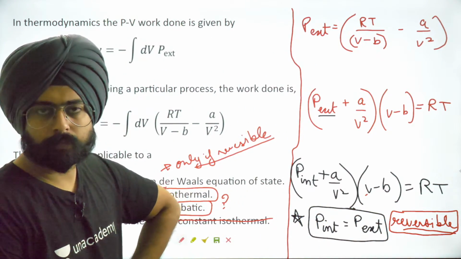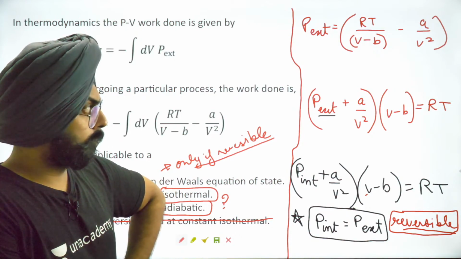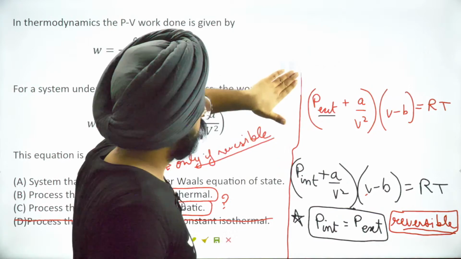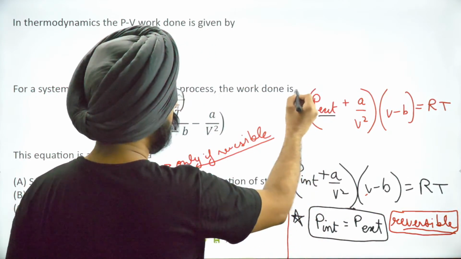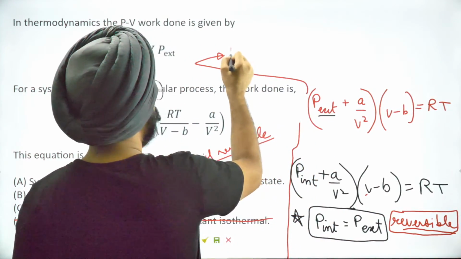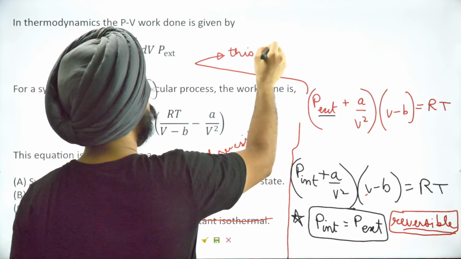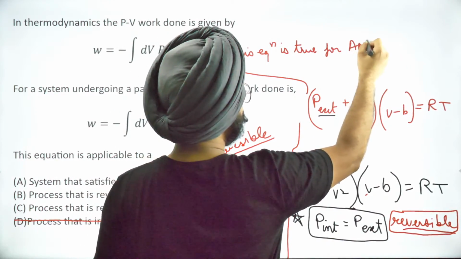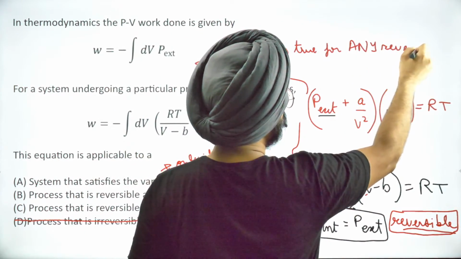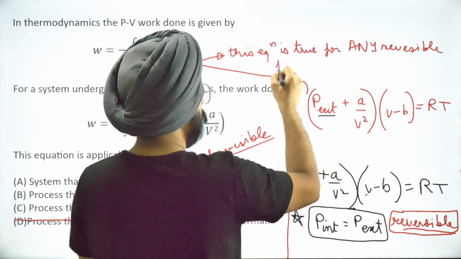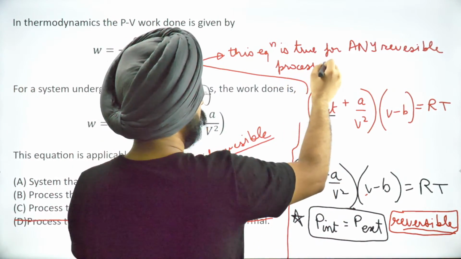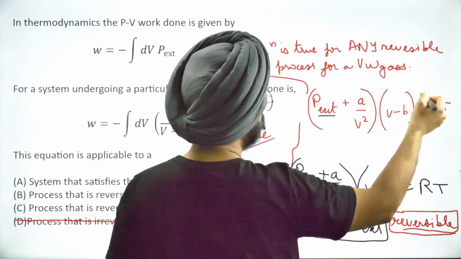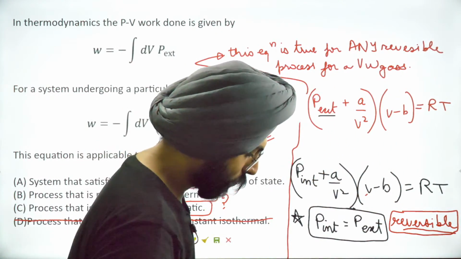सोच के देखो. Let me tell you. Okay, this is the equation. Yeah, I will write something over here. This equation is true for any reversible process for a Van der Waals gas. This is not Volkswagen.